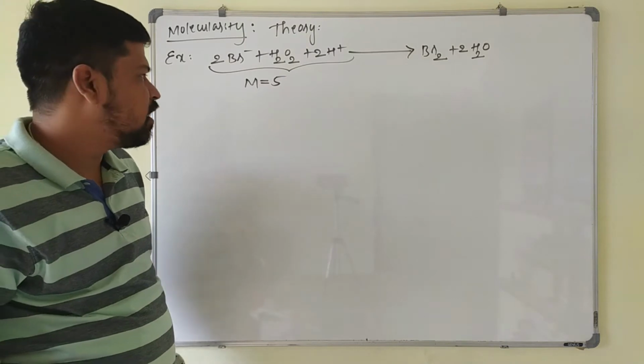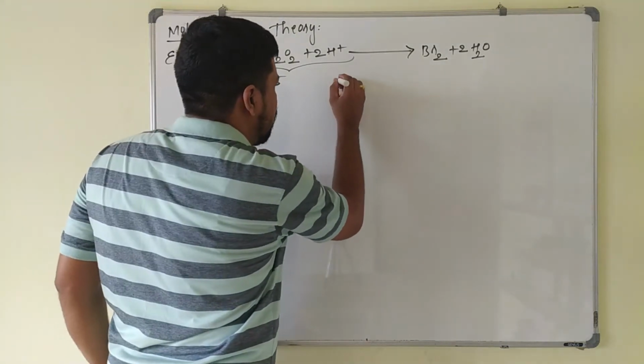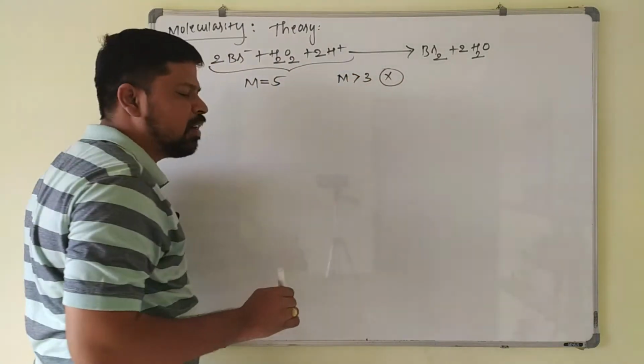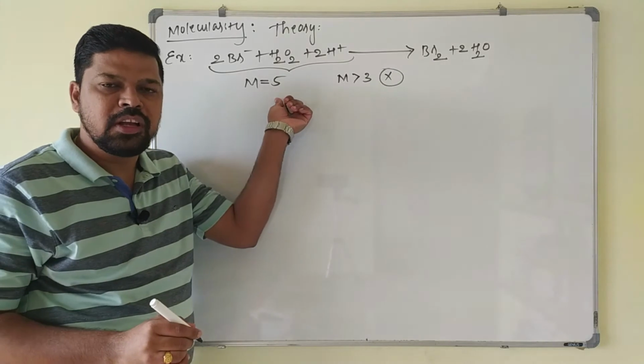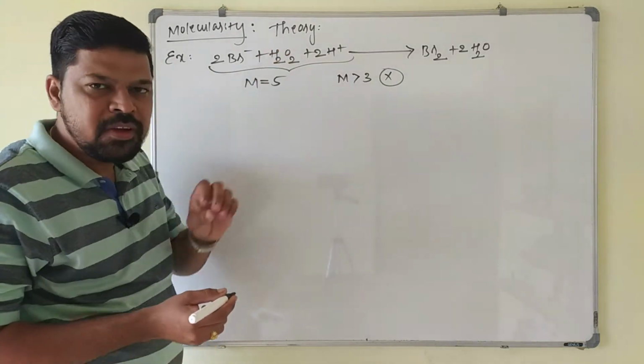Already we have discussed that molecularity greater than 3 is not possible here. Molecularity greater than 3 is not possible because simultaneous collision of all 5 molecules in a single step is not effective. That's why molecularity cannot be 5 here.